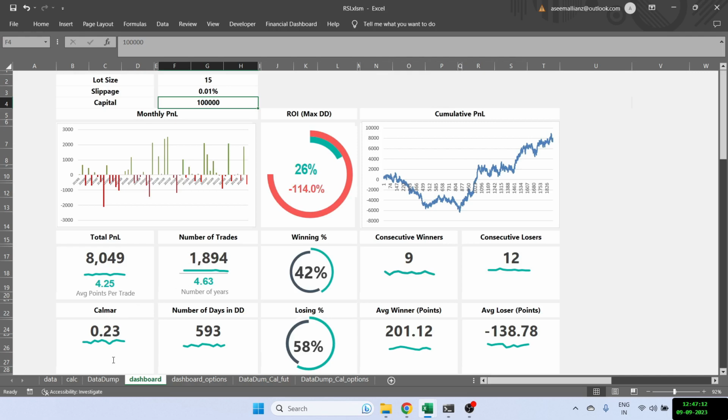So CalMAR means average profit per year divided by the maximum drawdown. And again, it's a very, very bad number. And the total number of days in drawdown is 593. So almost 1.5 years I am in the drawdown, and we can see it from the cumulative curve also. The winning percentage is also not great. It's only 42%. And I've also calculated the winners and losers here. But as we can see, this strategy is not workable on futures.